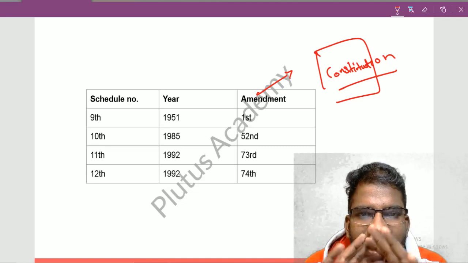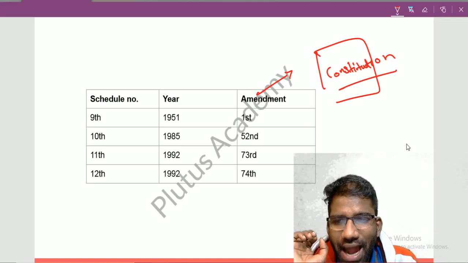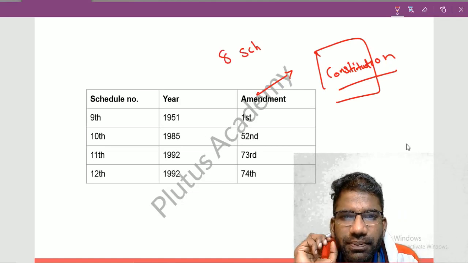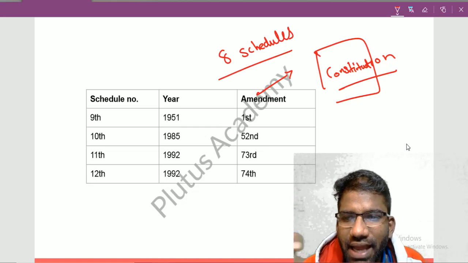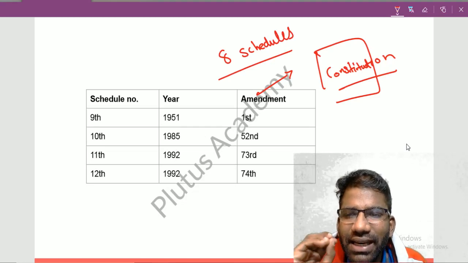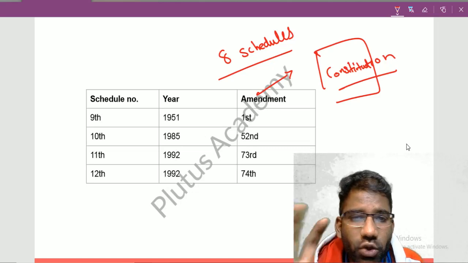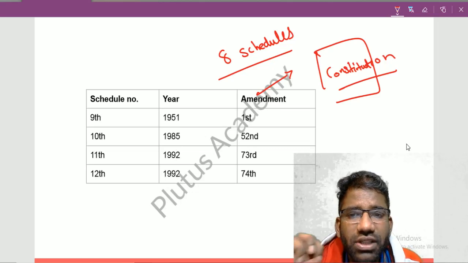Now it is quite evident that earlier it had 8 schedules, so to add the 9th, 10th, 11th and 12th schedules, the Parliament of India needed certain amendments.